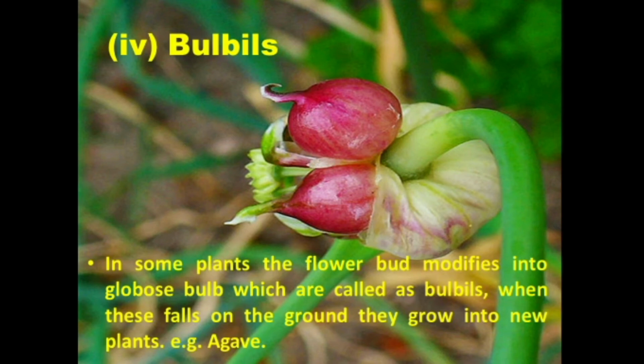In some plants, the flower bud modifies into globose bulb-like structures which are called bulbils. When these structures, that is bulbils, fall on the ground, they grow into a new plant. Example, agave. The plant agave develops bulbils and reproduces through the structure.